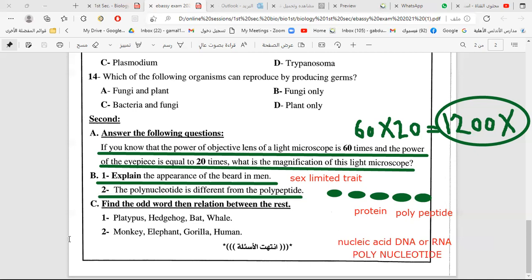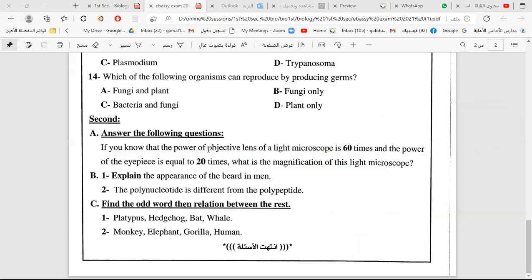Find the odd word in the following. Platypus, hedgehog, bat, whale. What do you think? Which one is different?